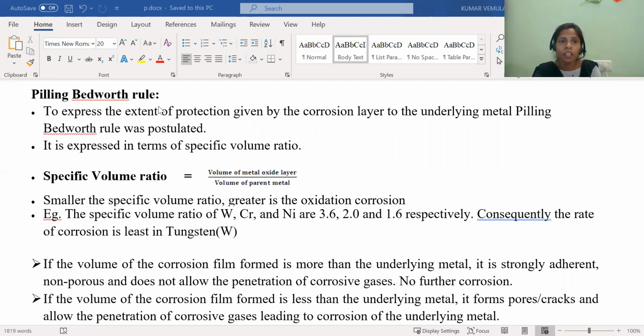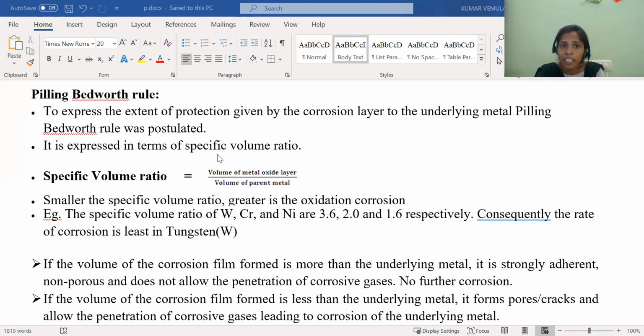What is the name of the rule? The name of the rule is the Pilling-Bedworth rule. To express the extent of protection given by the corrosion layer to the underlying metal, the Pilling-Bedworth rule was postulated. So whether the corrosion is extending or not, we express it with the Pilling-Bedworth rule.